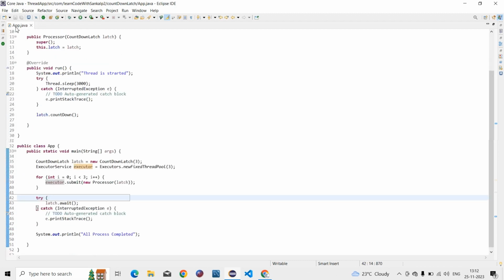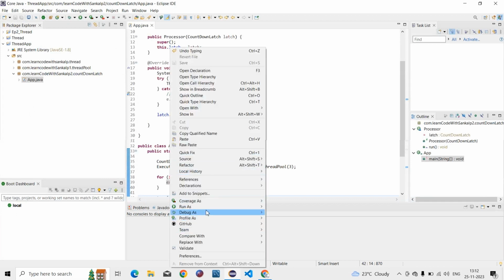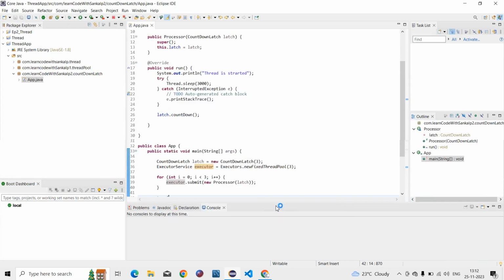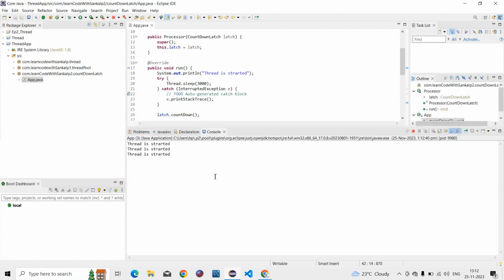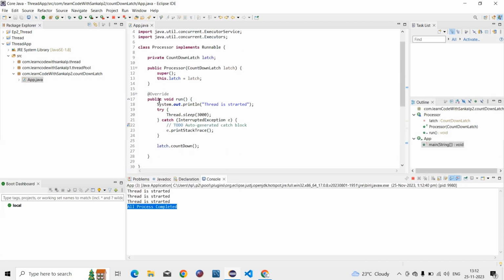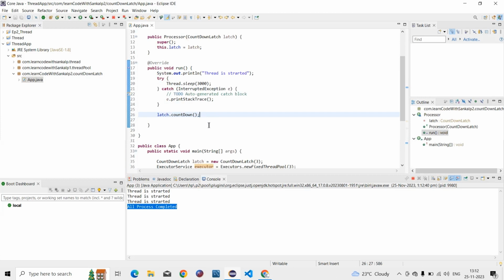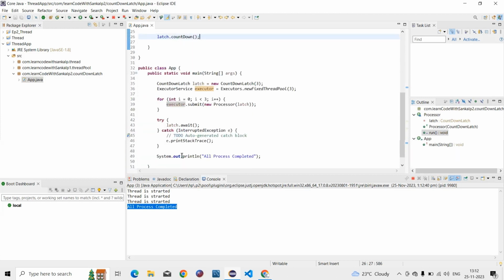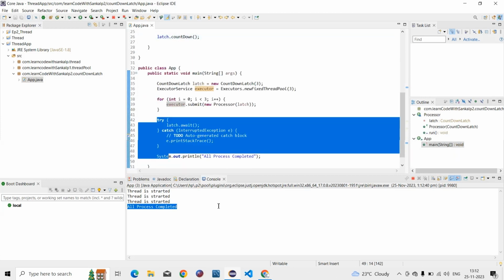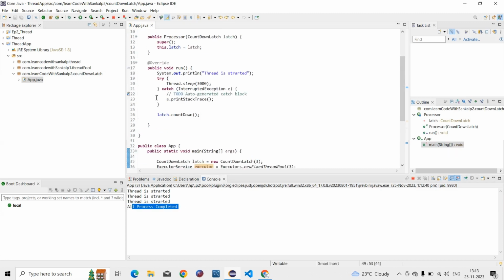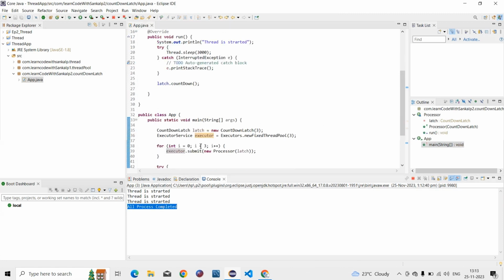Then we run this code. After running, you can see that 3 threads run and then all threads are completed. Here it counts down 3, 2, 1, and then the main thread runs. It goes to the waiting stage first; firstly the main thread does not run, firstly all threads are completed, and then it continues. Then if we give 4 like that, then 4 threads will be running.